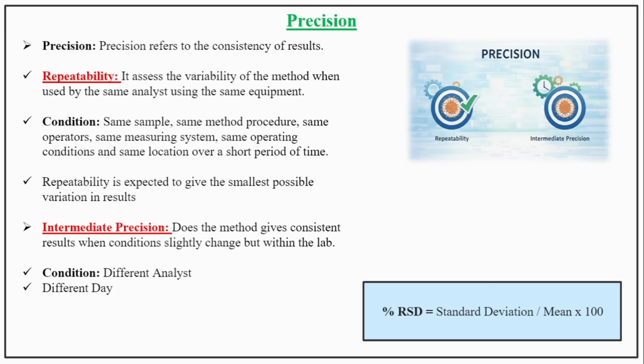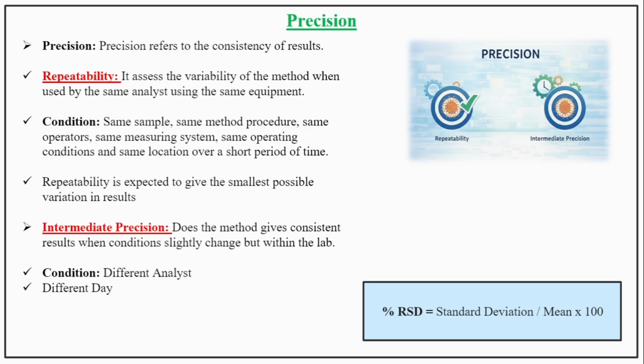Let's see what is precision. Precision refers to the consistency of results. For precision, you have to execute two experiments. First is repeatability and second is intermediate precision. Repeatability assesses the variability of a method when used by the same analyst using the same equipment.